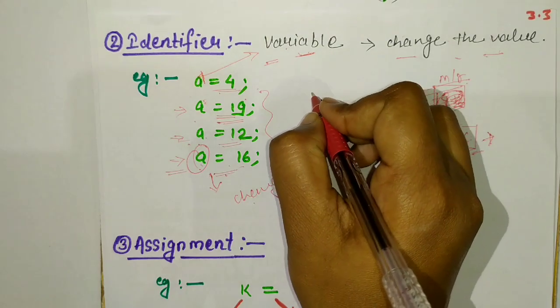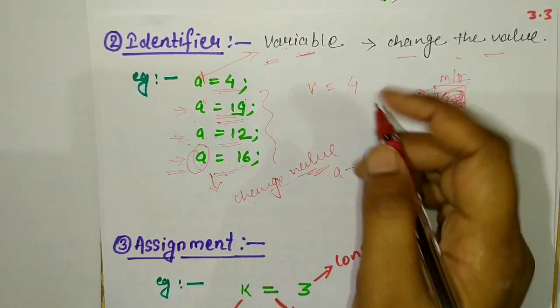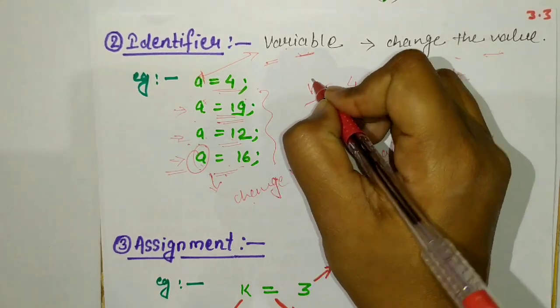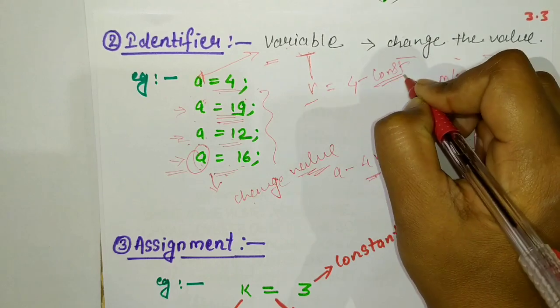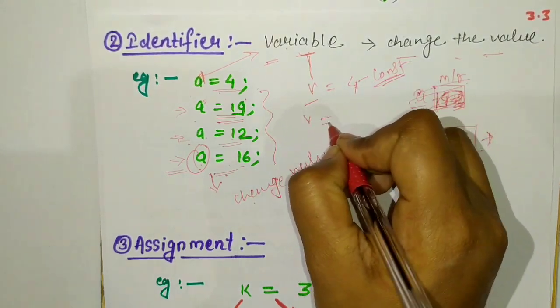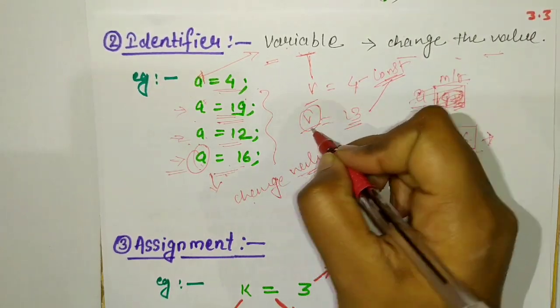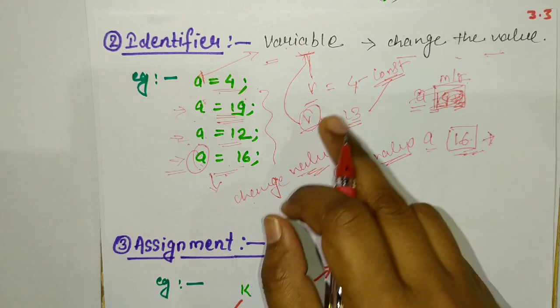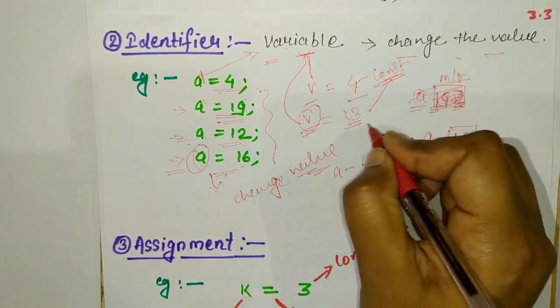Let me take another example. Suppose we write v is equal to 4. Here v is a variable and 4 is a constant. Constant means literal. Then we write v is equal to 13. 13 is also a constant, and v is also a variable because it can change its value. Firstly it takes 4, then it takes 13.